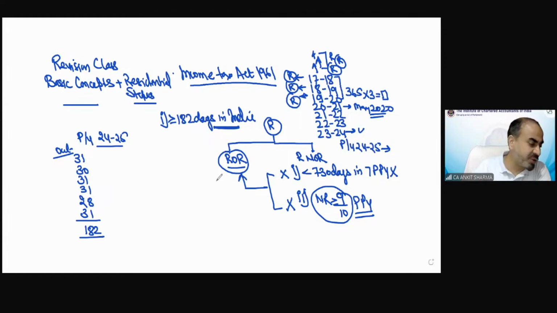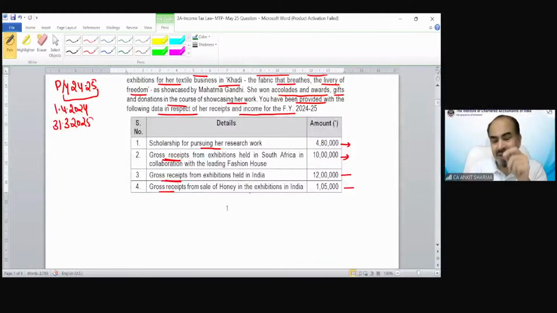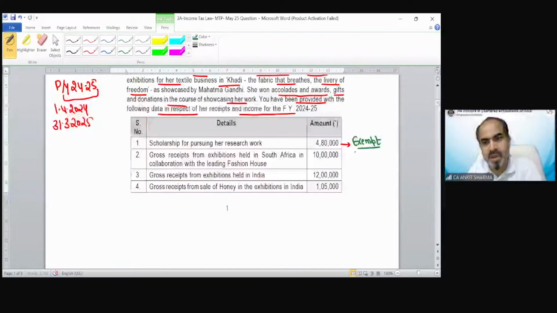Now on the basis of her status, we will find out what income is going to be taxable and how to minimize her tax liability in this scenario. Because she is a resident and ordinary resident, according to that status we will find out the income which is going to be taxed in her hands. Scholarship for pursuing her research work: scholarships are going to be exempted. We have discussed this provision under income from other sources. Scholarships are not going to be taxed.